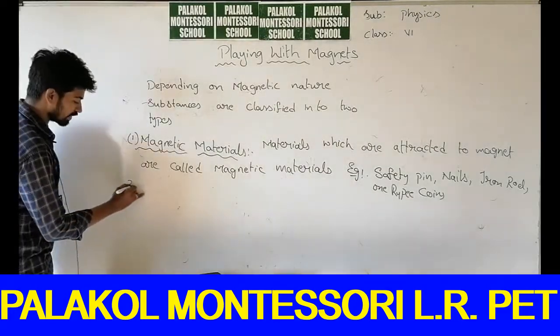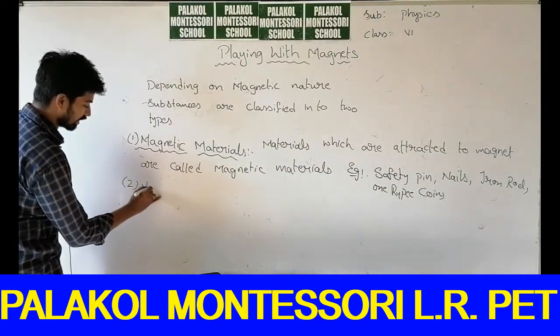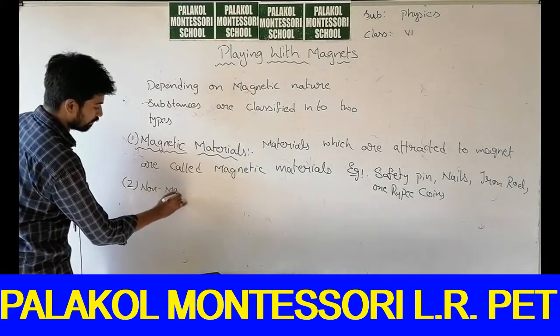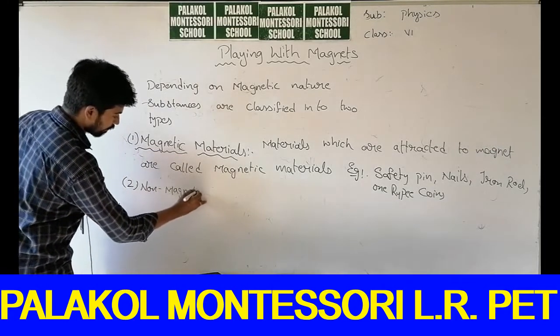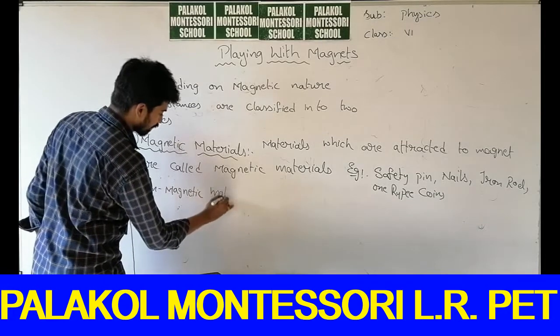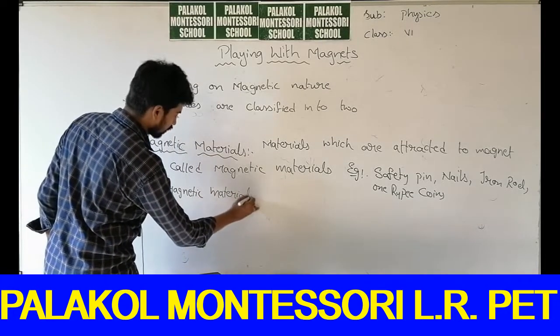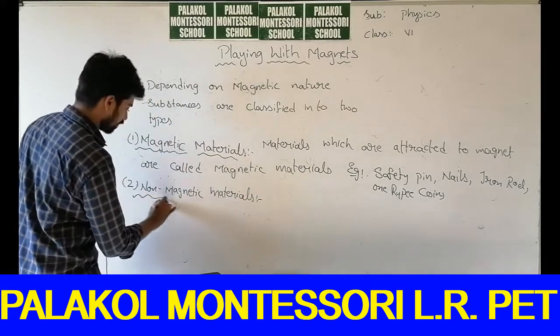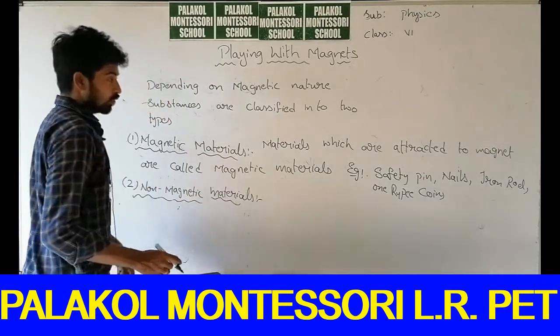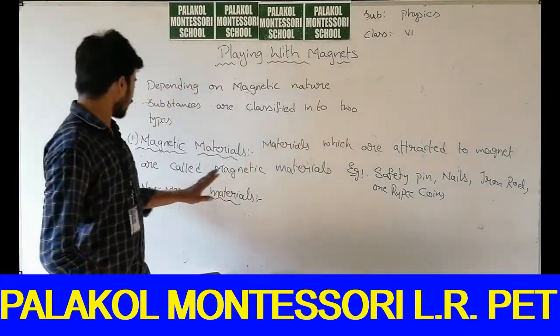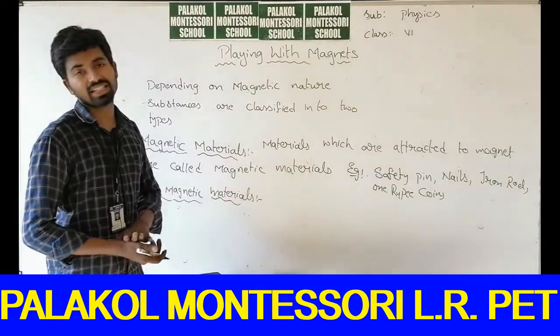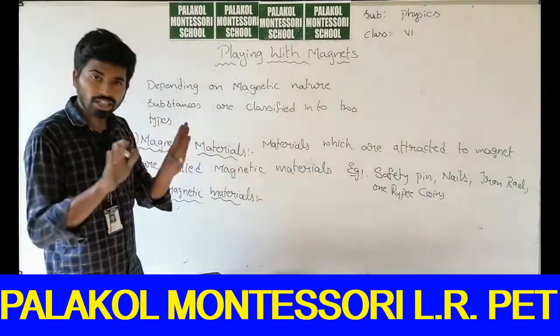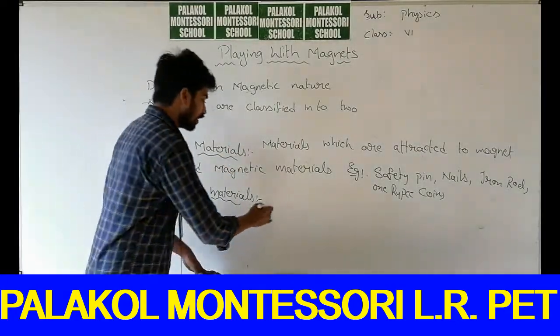And the second one is non-magnetic materials. Materials which are attracted to a magnet are called magnetic materials. Materials which are not attracted to a magnet are called non-magnetic materials.